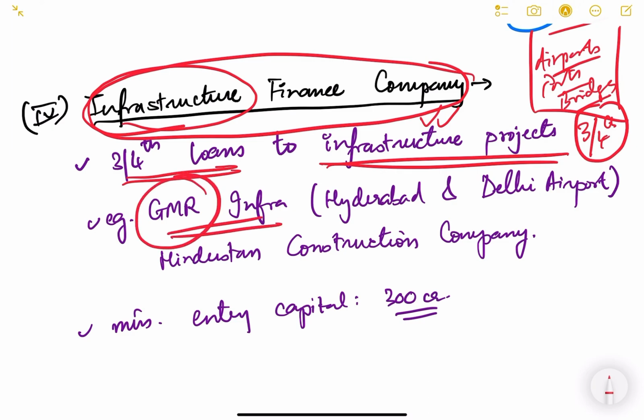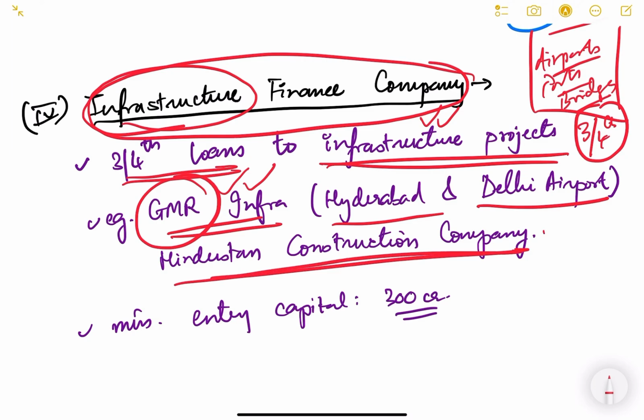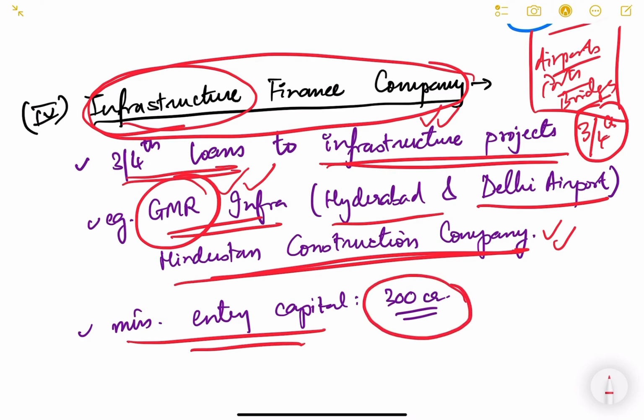Example of this is GMR Infra. See, you friends, you must have heard this name GMR on Hyderabad Airport and Delhi Airport. So Delhi and Hyderabad Airport are built and constructed by GMR Infra. Okay, they have financed these projects. Hindustan Construction Company, HCC, again a very famous company. So these are huge companies, and infrastructure finance companies are very, very big companies because their minimum entry capital is 300 crore. See, there is an exception.